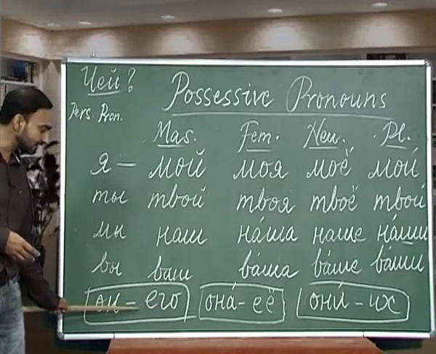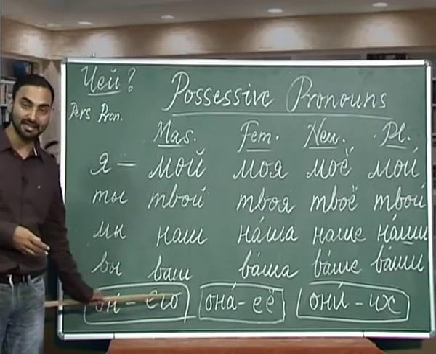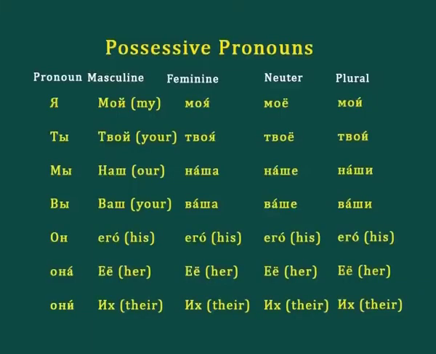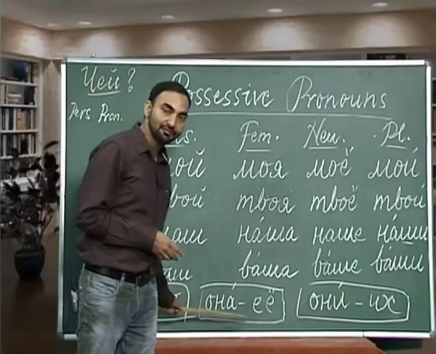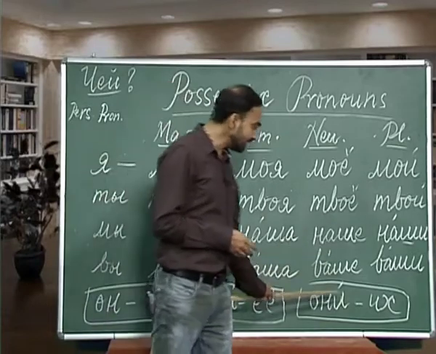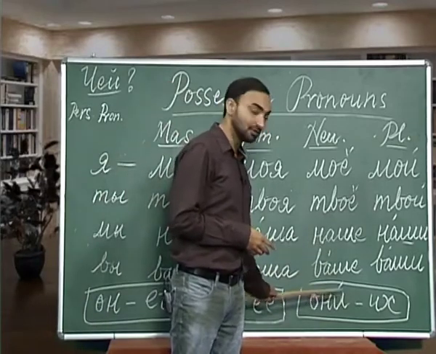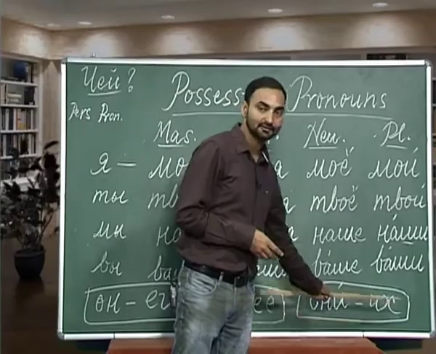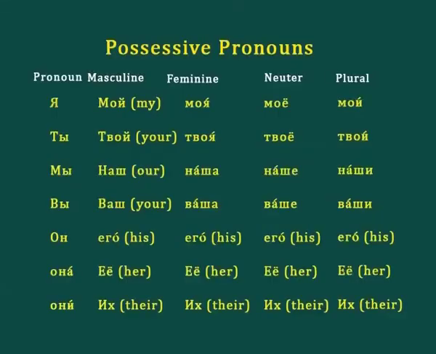So, how will you pronounce this? Ivo, not as ego. So, from on and ano we have possessive pronoun ivo, his. From ana we have iyo, iyo is her. And from ani, which is they, plural number, we have ich. If you notice, I have written only one form for each of them.